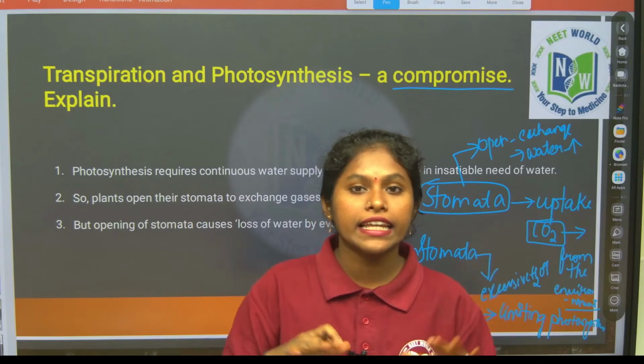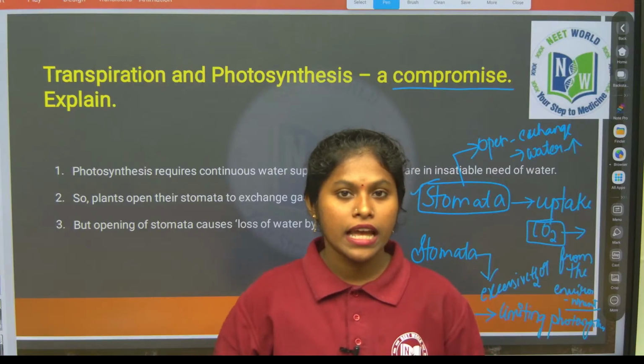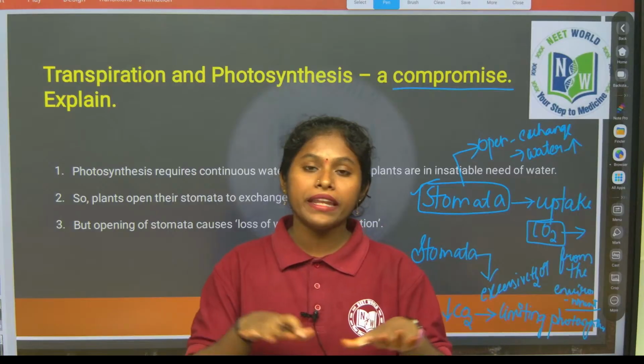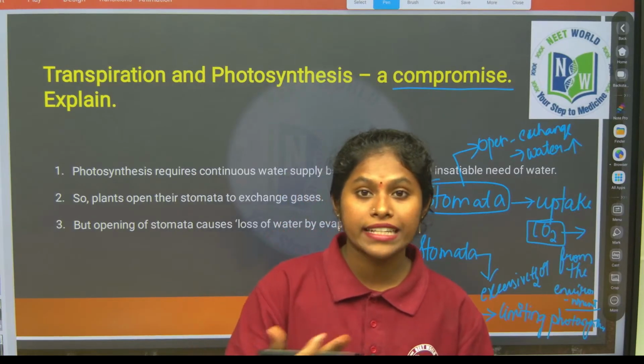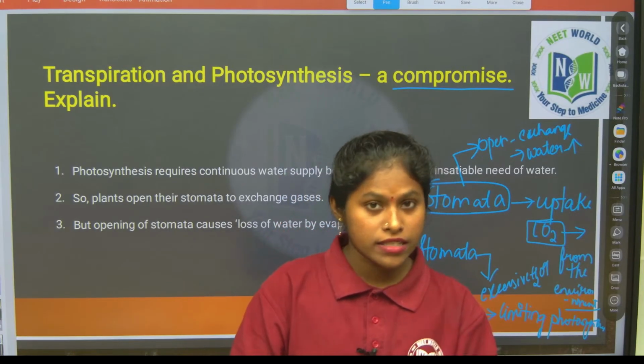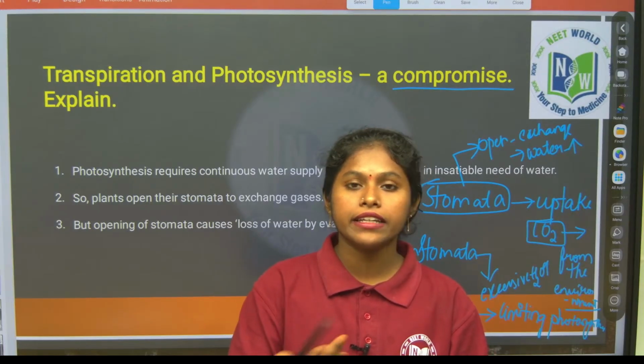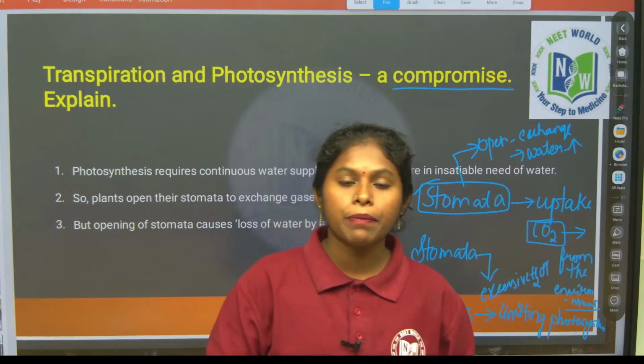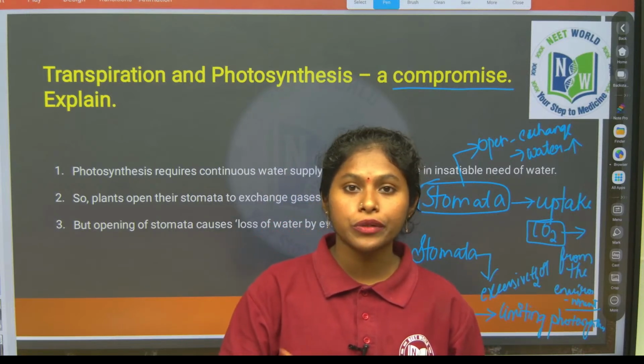The stomata maintains the exchange of gases, and also makes the plant lose less water.